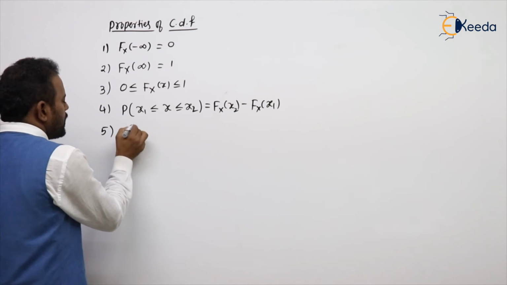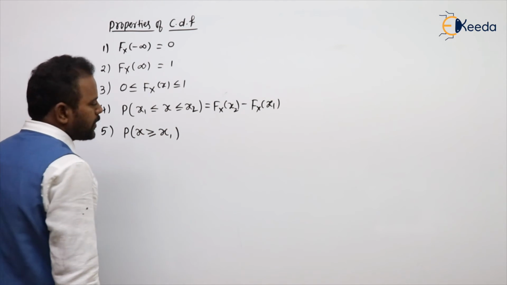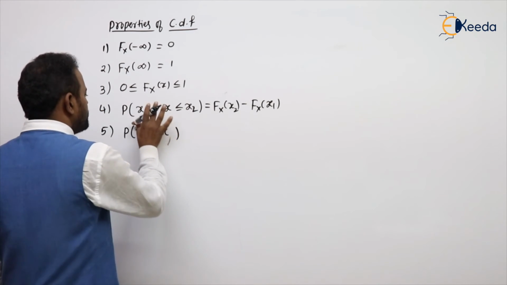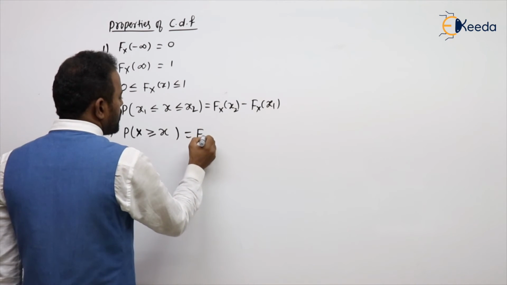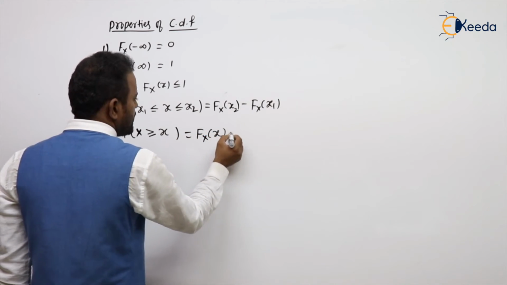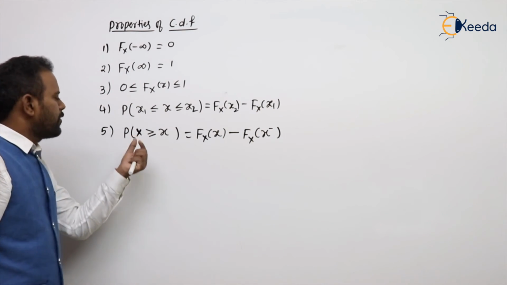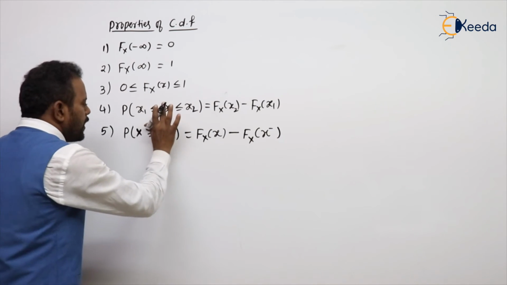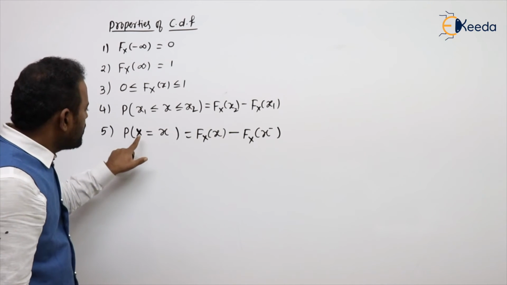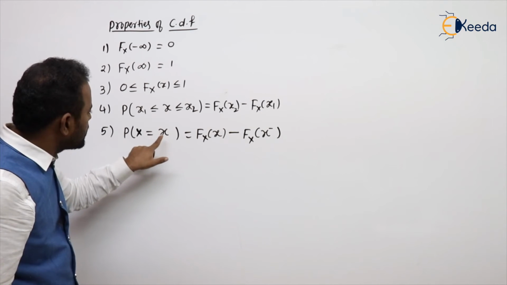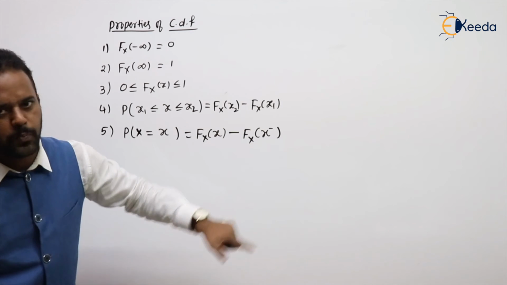Suppose I want to calculate the probability of the random variable greater than x1, what do you need to do? Or the probability of the random variable at a point. If you want to calculate the probability of the random variable at that point, then take the CDF at that value minus the previous value.